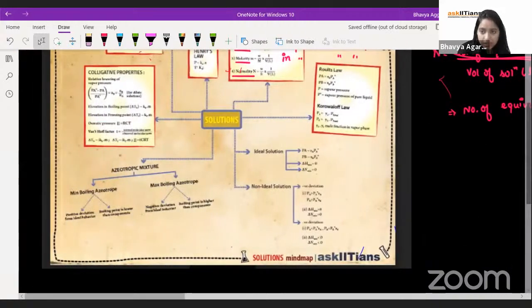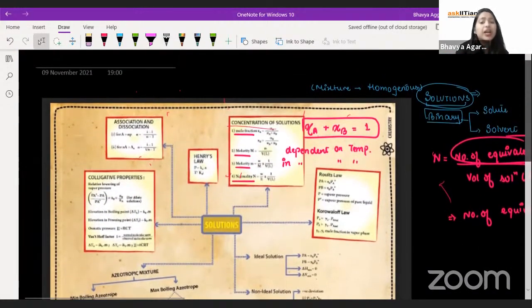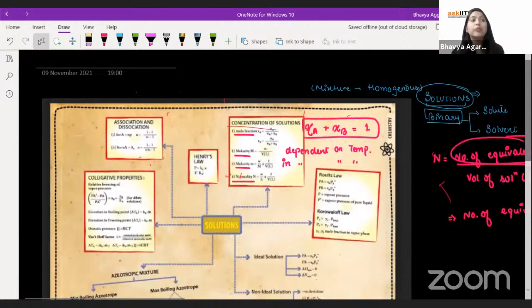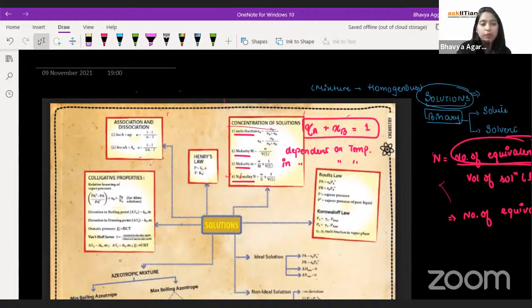Now, apart from these terms, which are written here, there are other concentration terms as well. For example, ppm, parts per million. So that is parts of one component divided by total parts into 10 to the power 6. 10 to the power 6, that is for 1 million. There is ppb, that is parts per billion. So in the parts per billion, what will be the power of 10? 9.